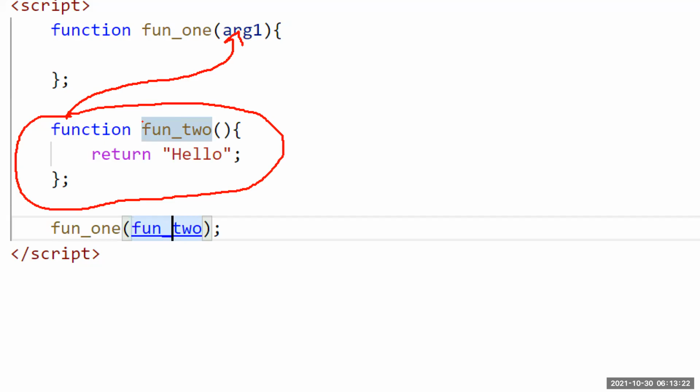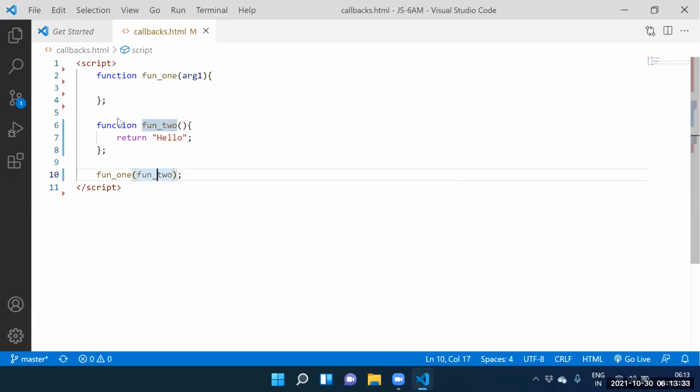Yesterday around 40 minutes we discussed this one, but you are saying hello stored. Fine. Guys, internally what happened? Function 2 definition stored into argument 1.